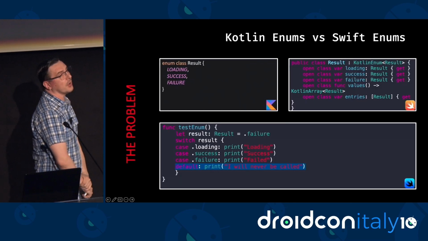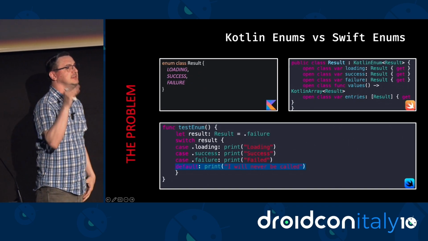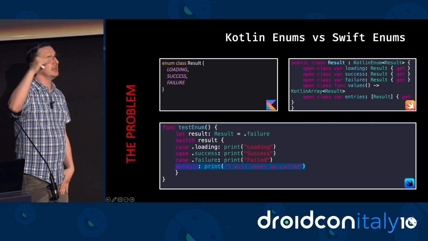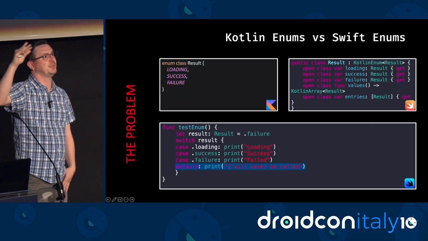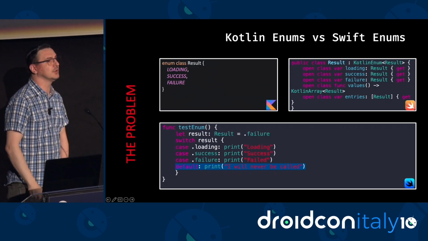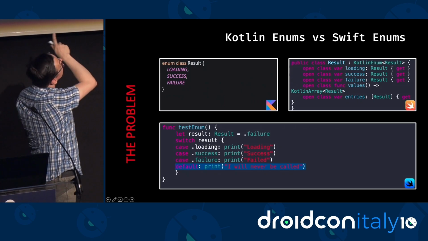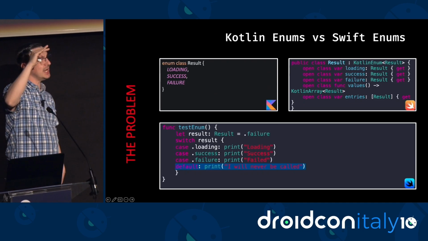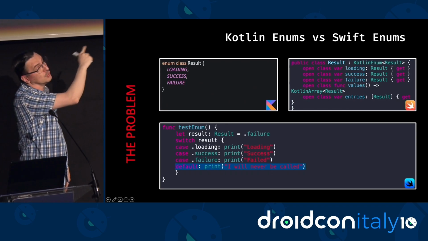For enums, the problem here is that Objective-C only supports C-style enums, right? I don't know if you ever programmed in C, but C-style enums are enums in which every element of the enum is mapped to an integer constant. It can only map to an integer constant, right? But we can see that Kotlin here makes a good effort to emulate the Swift enum by creating this class Result, inheriting from Kotlin enum, and then each element of the enum is now a constant instance of the enum class.